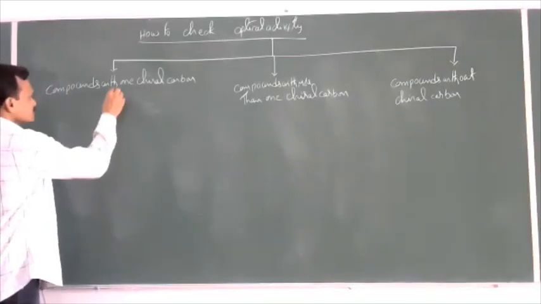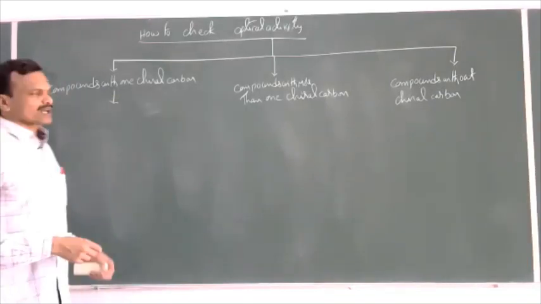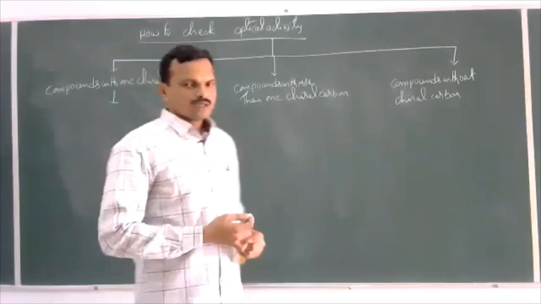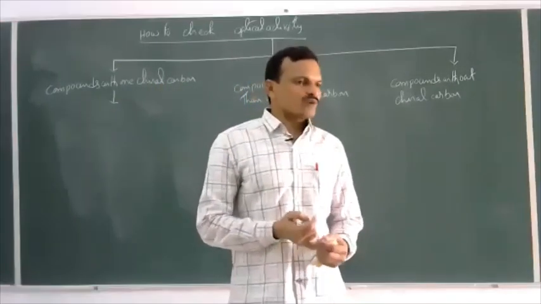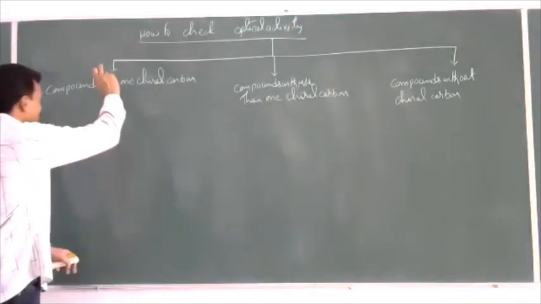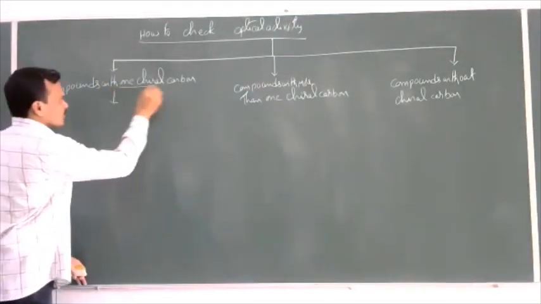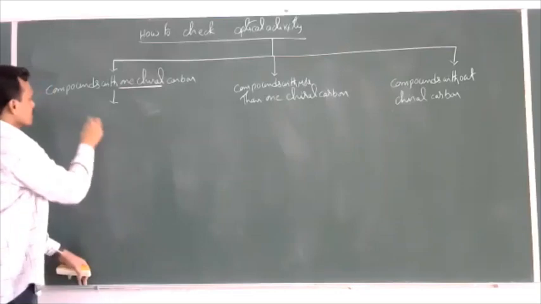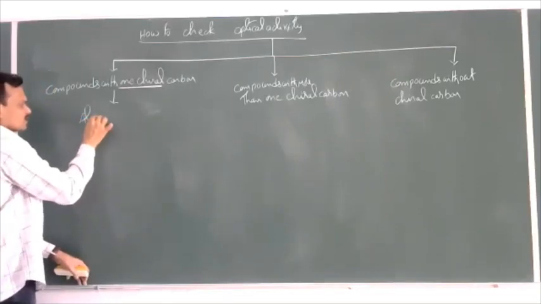Now see, compounds with 1 chiral carbon atom. If a given compound contains 1 chiral carbon atom, that is always optically active. So any compound which contains only 1 chiral carbon atom is always optically active.